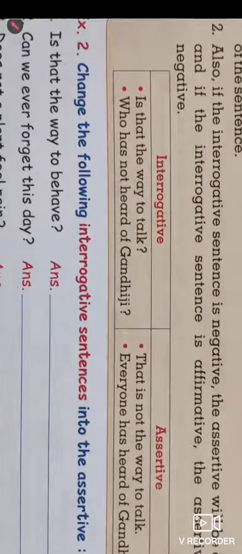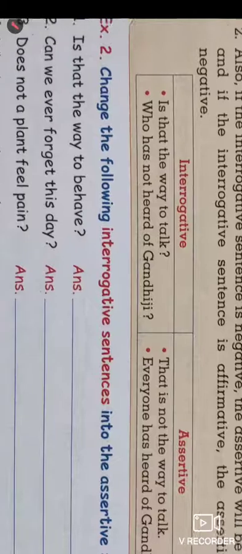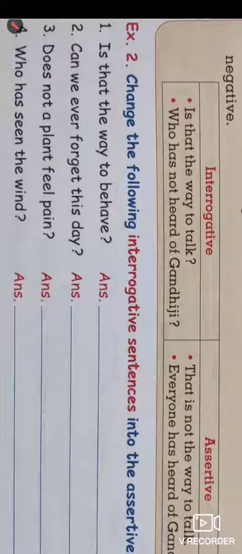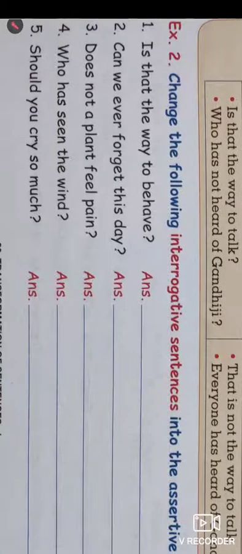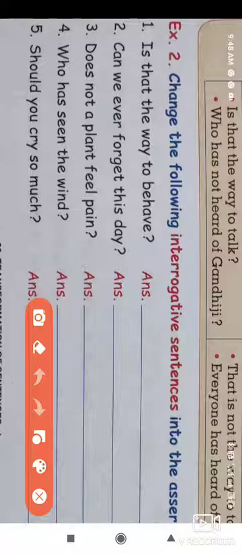If the interrogative sentence is negative, the assertive sentence will be affirmative, and if the interrogative sentence is affirmative, the assertive sentence becomes negative.